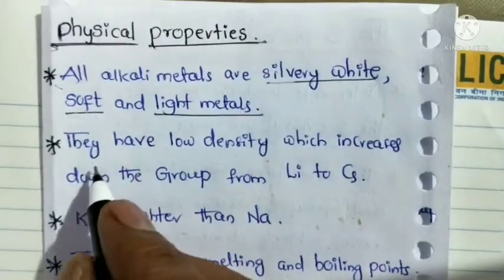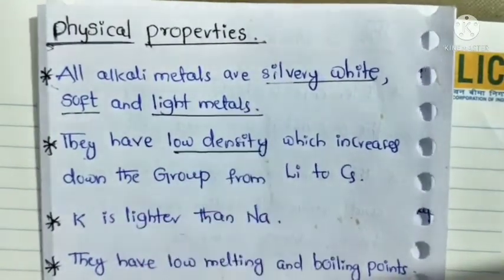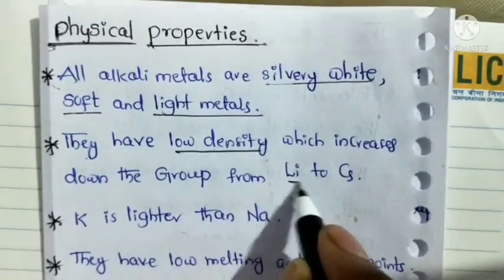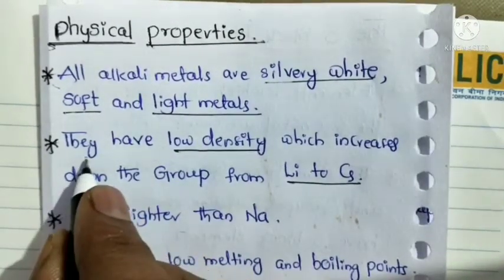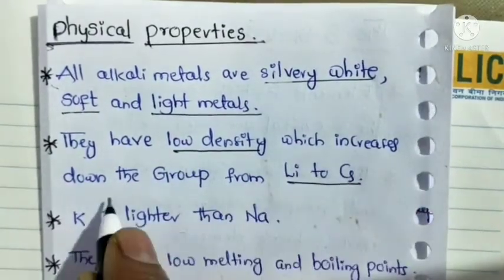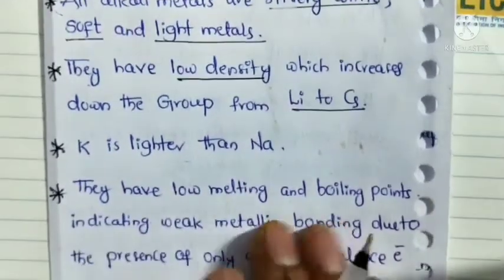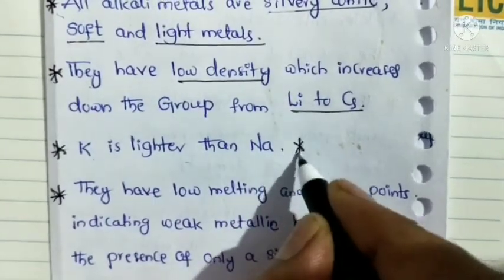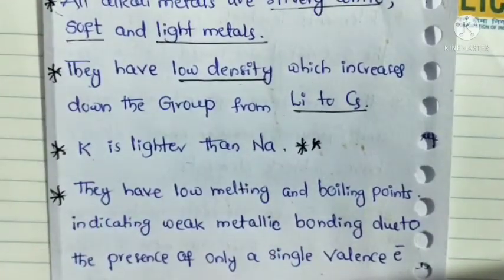Next, these alkali metals have low density, which increases down the group from lithium to cesium. What happened here? Alkali metals have low density, which increases down the group from lithium to cesium. Potassium is lighter than sodium, which is very important.